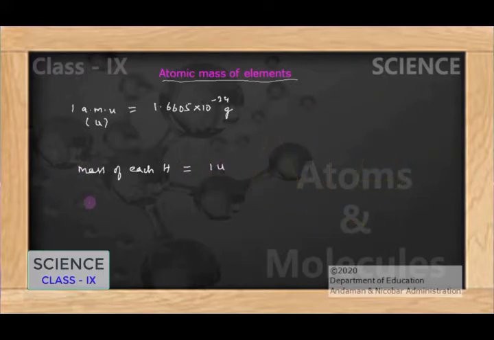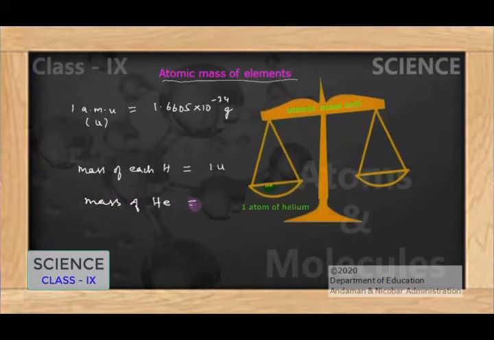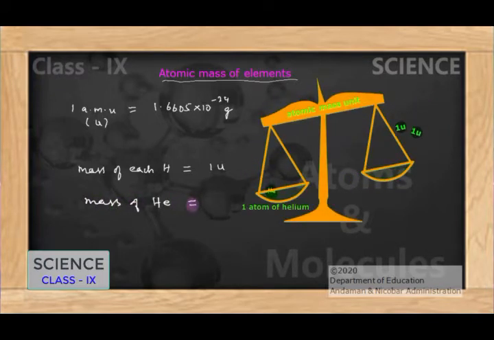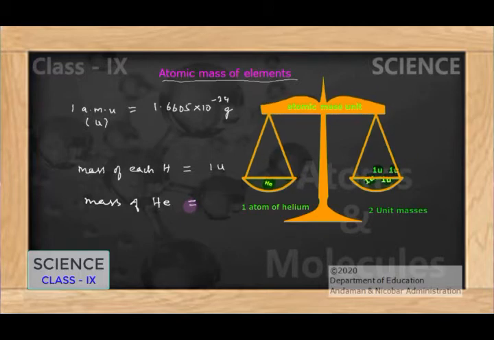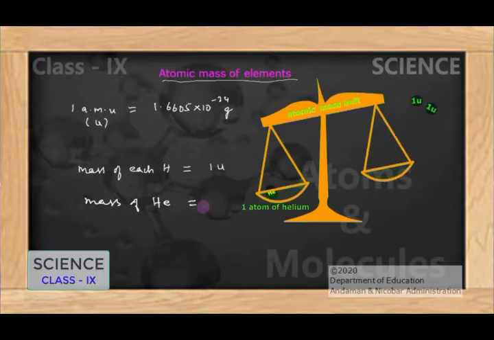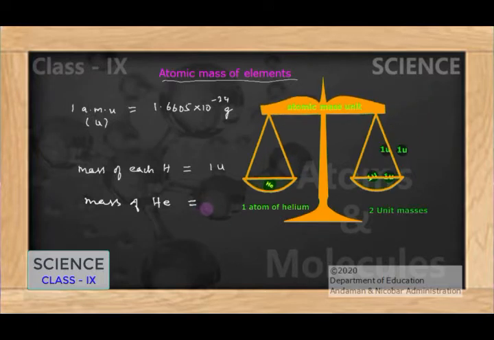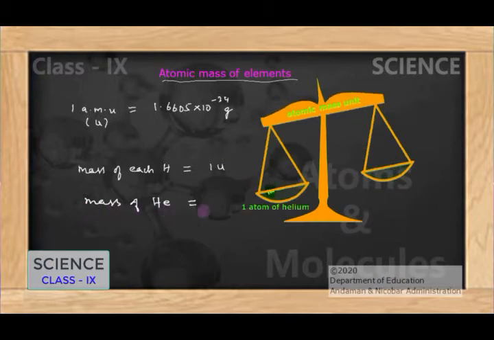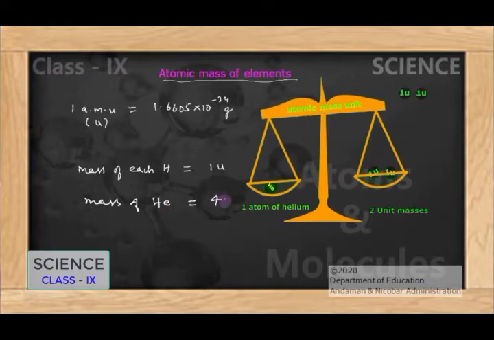Similarly, for finding the atomic mass of helium, you can see on the screen that I need to add 4 unit mass of carbon. When I add 4 unit mass of carbon, the mass of each helium atom is found to be equal to 4 atomic mass units of carbon. So the relative atomic mass of helium is equal to 4 u.